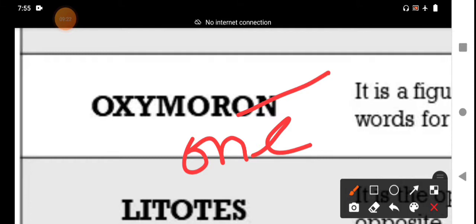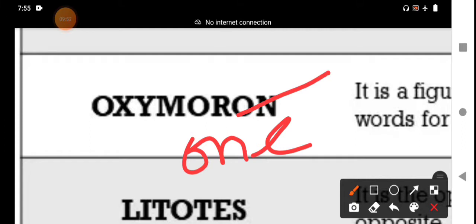Oxymoronic way of speaking. Sweet sorrow. Sorrow is difficult, so what is the sweet? Sweet sorrow, contradictory words. Living death. These are also contradictory, opposite words. Noiseless sound is entirely different. Pleasing pain. Pain is not pleasing. But these oxymoron words have been used in our vocabulary.